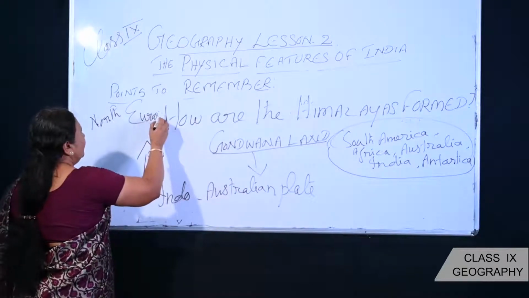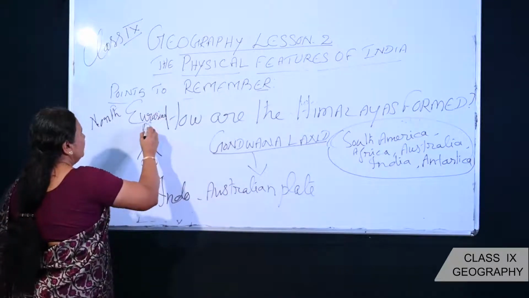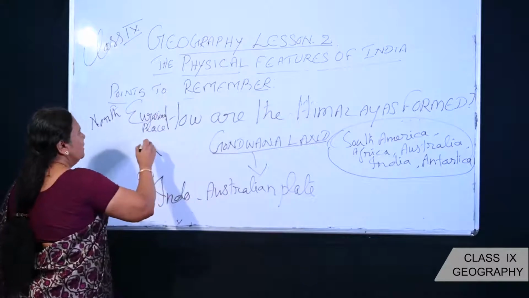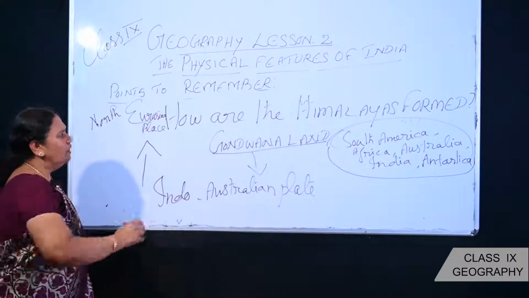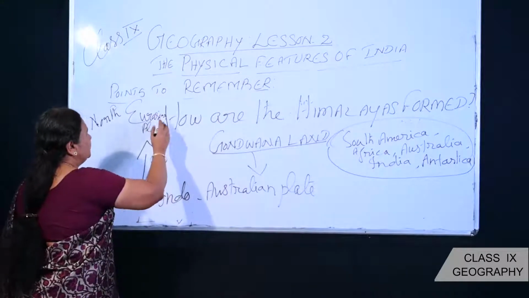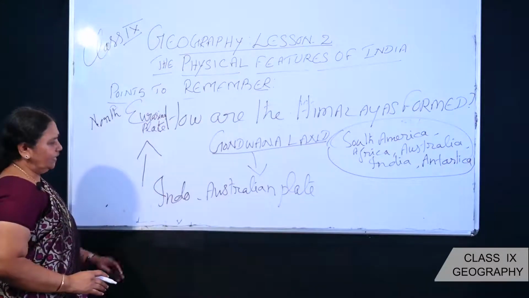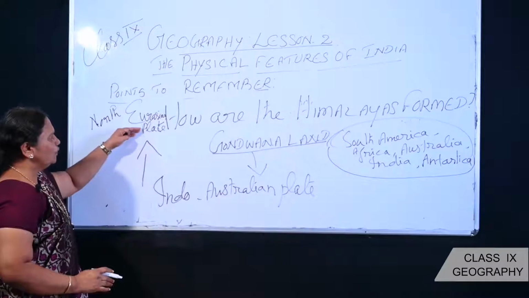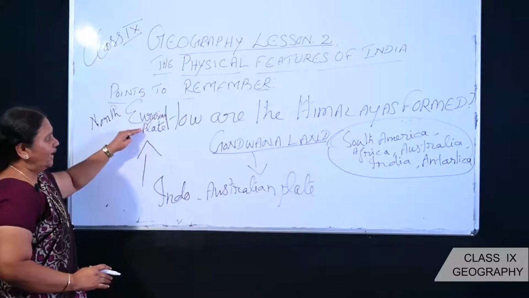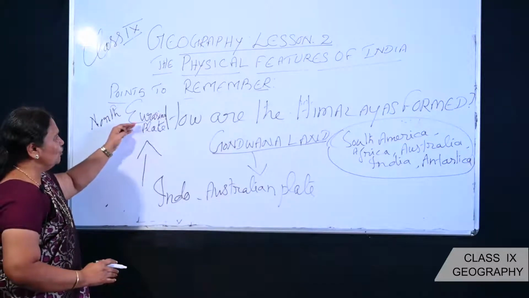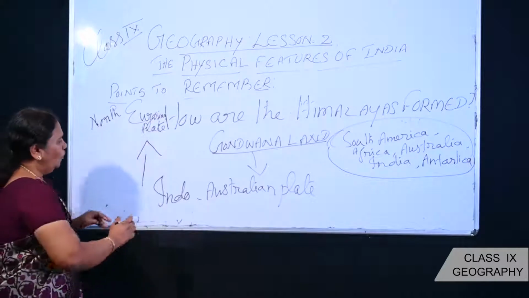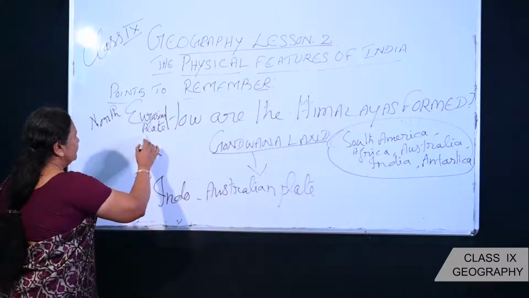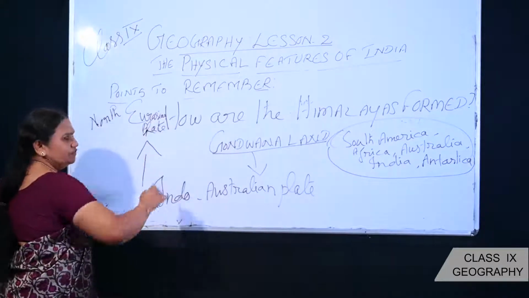What do you mean by Eurasian plate? Europe plus Asia is equal to Eurasia. So that Eurasian plate is at the north. Now what happened? This Indo-Australian plate drifted towards the north. There, the Eurasian plate is there. Now this Indo-Australian plate hit the Eurasian plate.